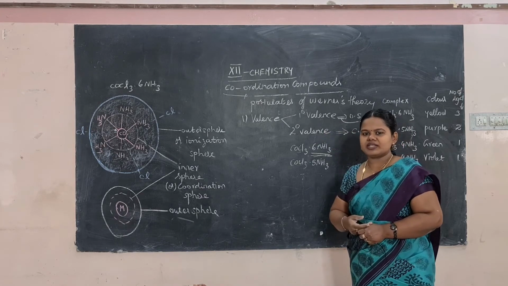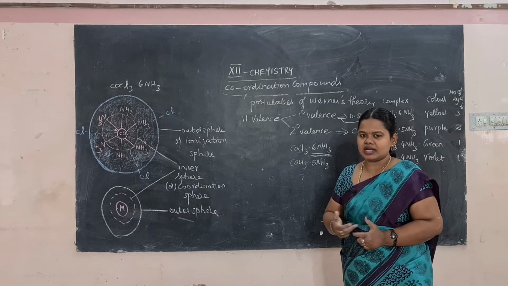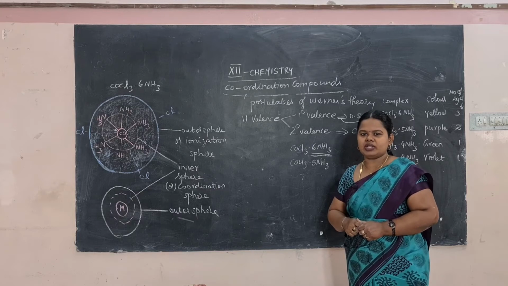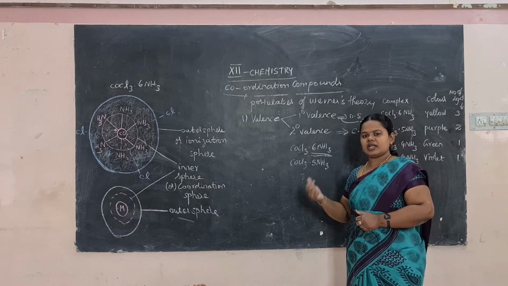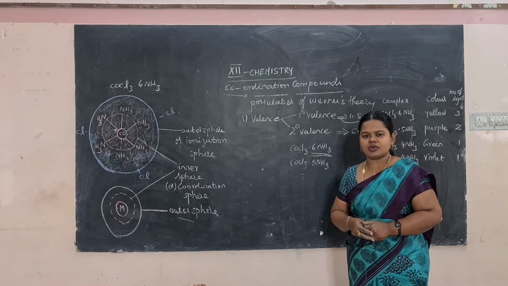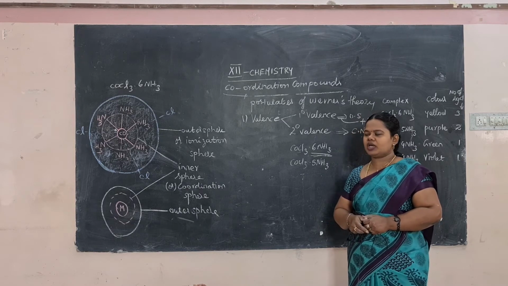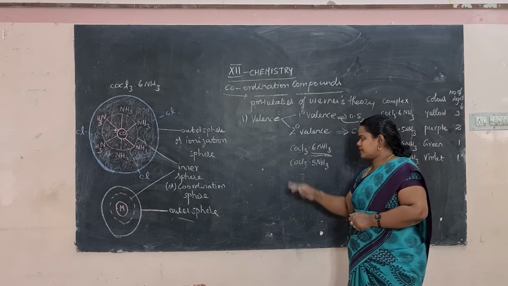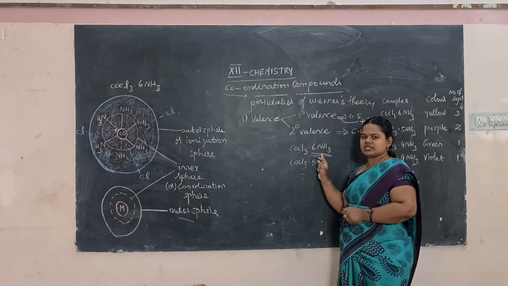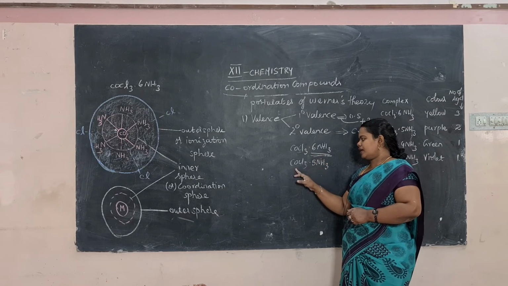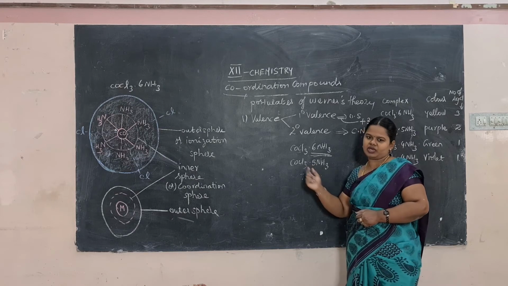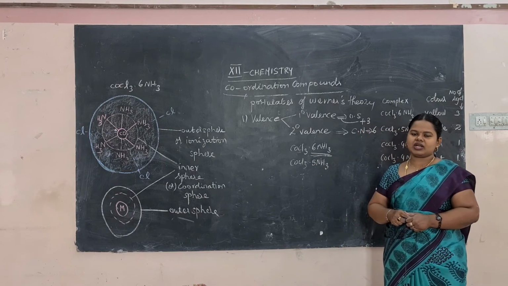Primary valency is satisfied by negative ions. For example, 6 ammonia molecules satisfy that compound. Whereas the secondary valency is satisfied by negative ions, positive ions, or neutral molecules. For example, in CoCl3 into 6NH3, Co3+ was satisfied by 6 ammonia molecules, and here Co3+ was satisfied by 5NH3 and 1 Cl. So that is our secondary valency.